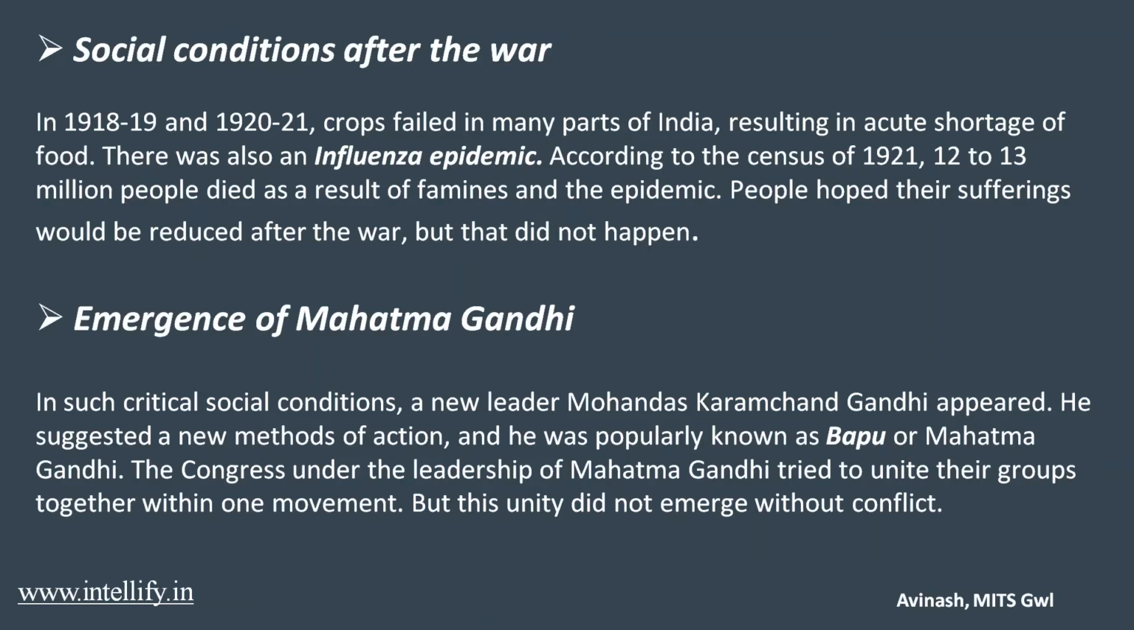Now, emergence of Mahatma Gandhi. In such critical social conditions, a new leader, Mohandas Karamchand Gandhi, appeared. He suggested a new method of action, and he was popularly known as Bapu or Mahatma Gandhi. The Congress, under the leadership of Mahatma Gandhi, tried to unite its groups together with one movement, but this unity did not emerge without conflict. The whole paragraph summarizes the political condition of India.